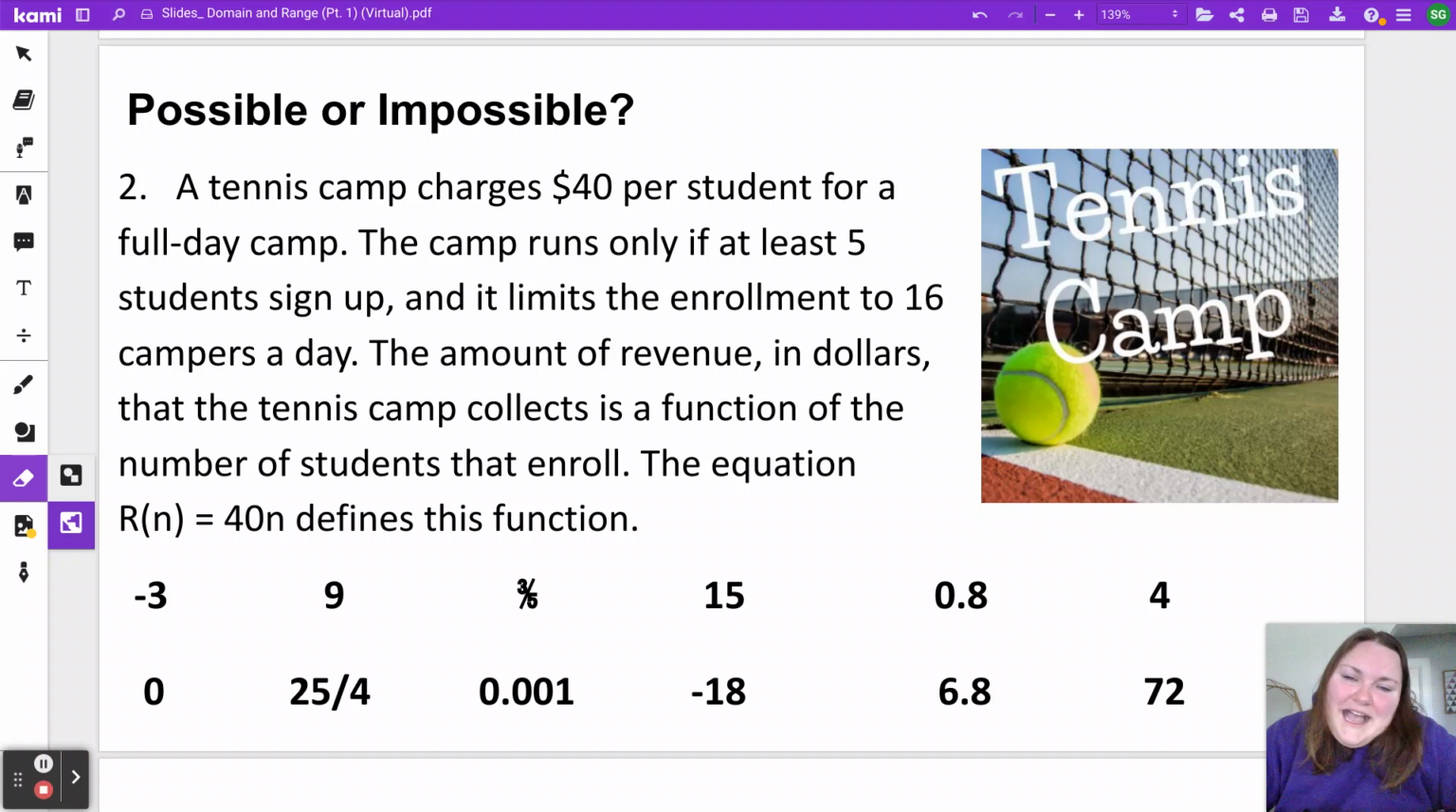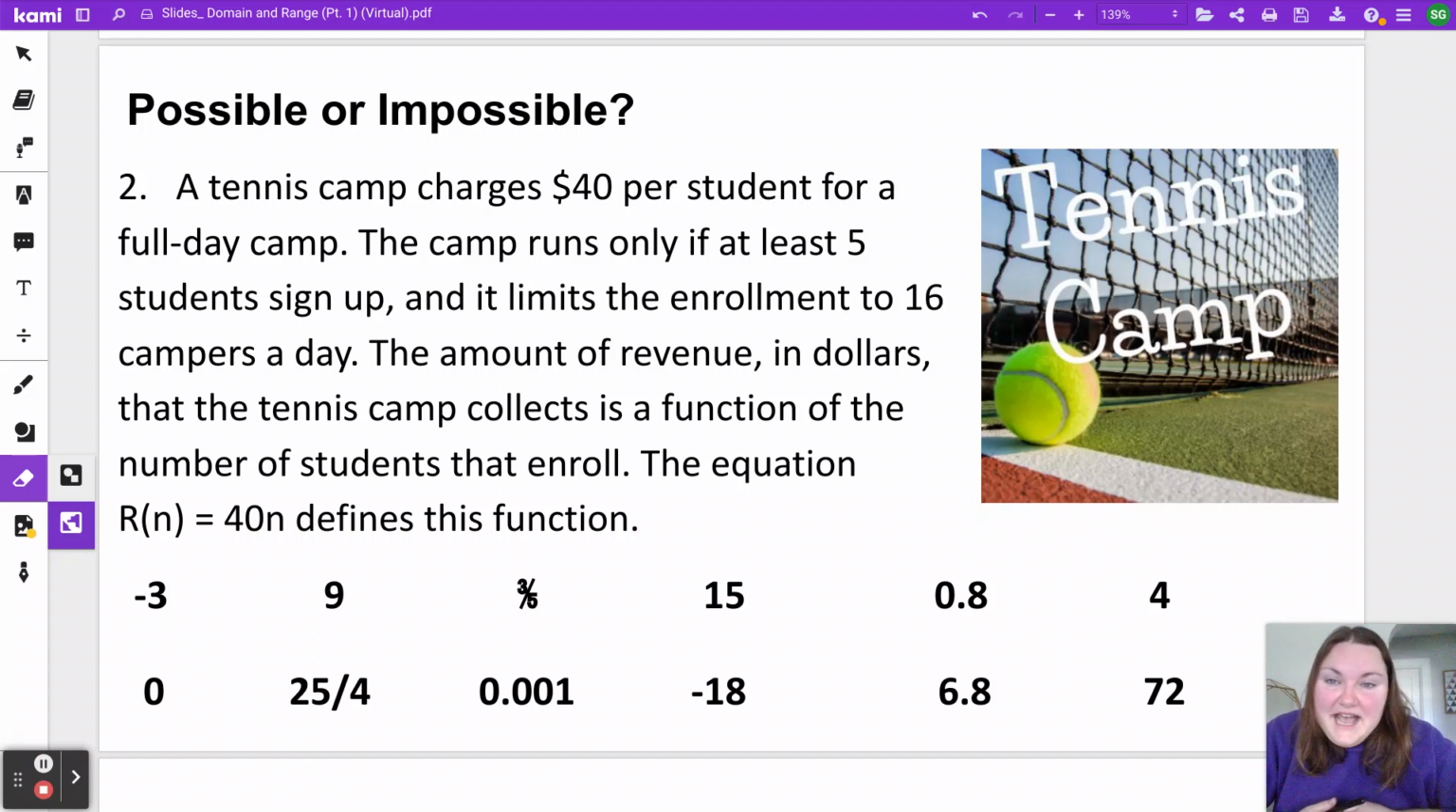I am going to pause there because in class we talk about that word revenue. Revenue is the money you're making. So it's just saying the money they make is a function of the number of students that enroll or go to the camp. And then again, we've got an equation here. The equation R of n equals 40n defines this function.